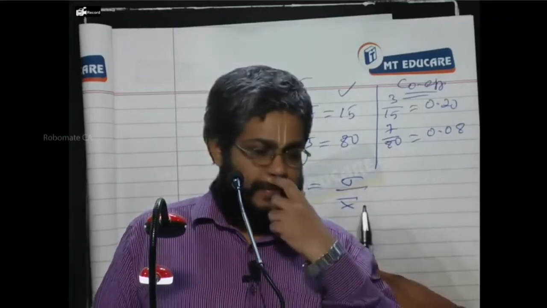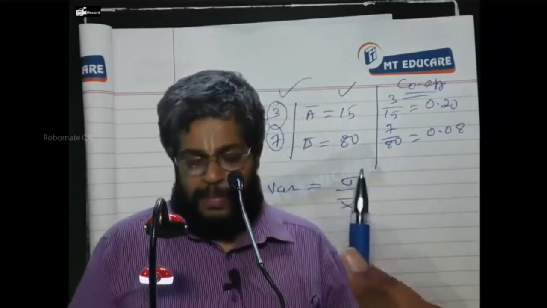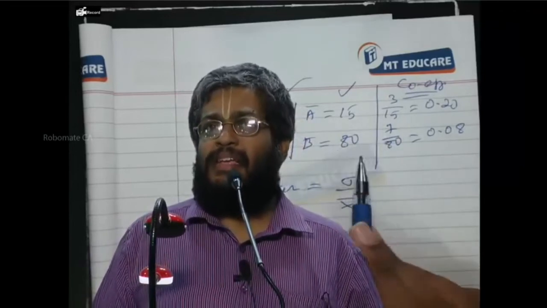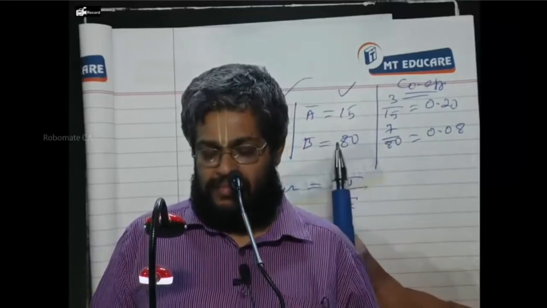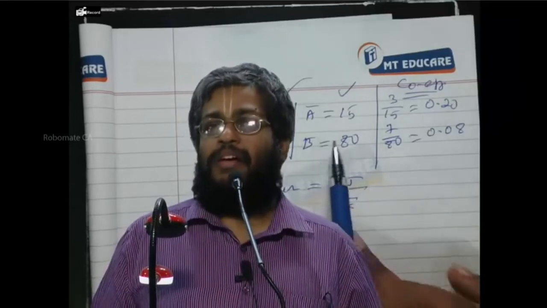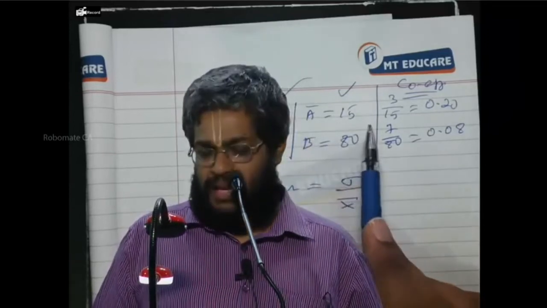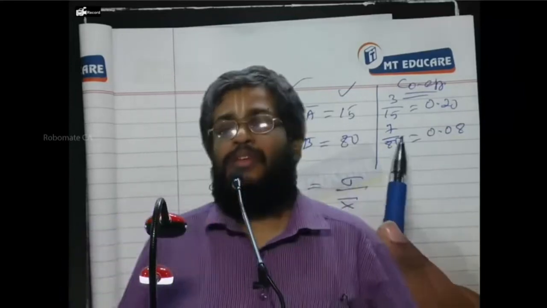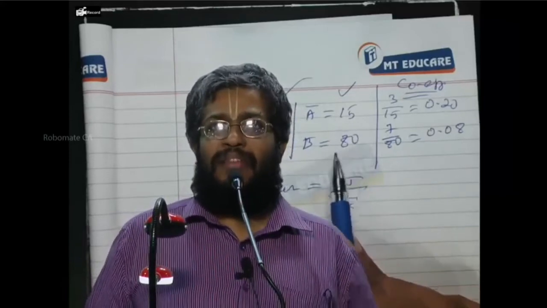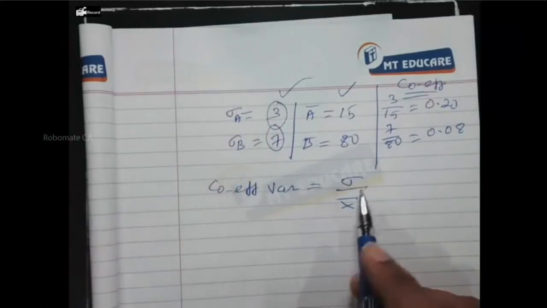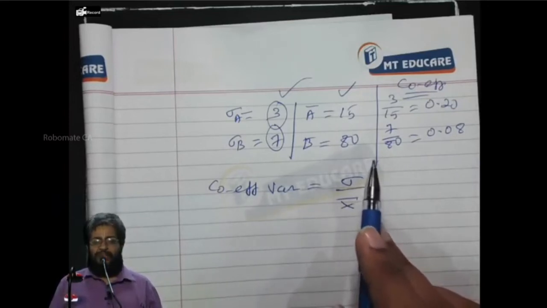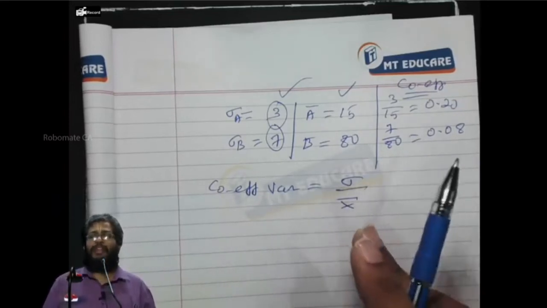But really, A is risky, because the 3 deviation is from a mean of 15, while 7 is from 80. Can I proceed? Last point. Point number 4.